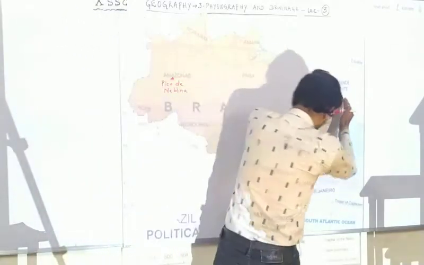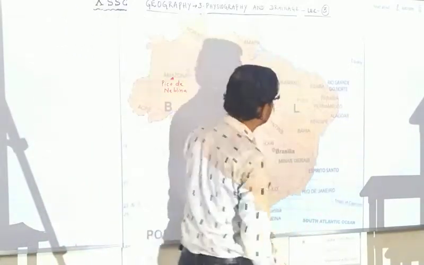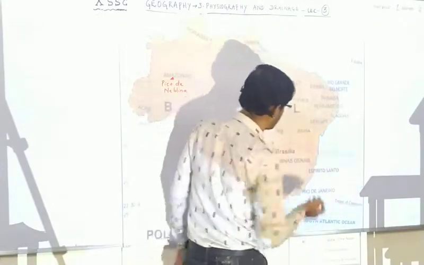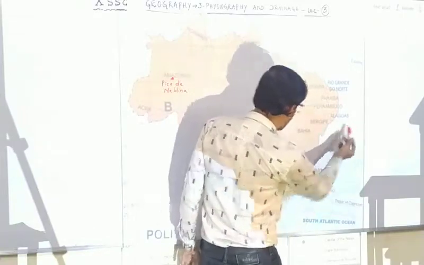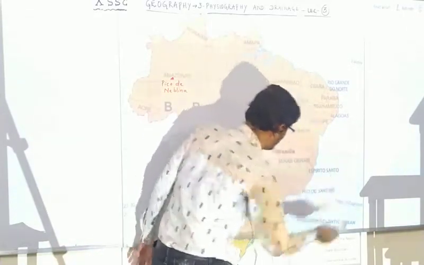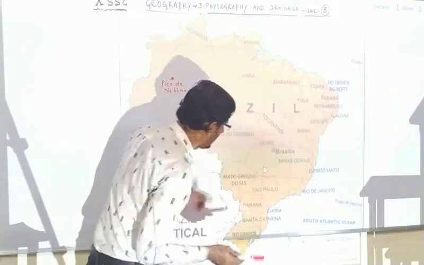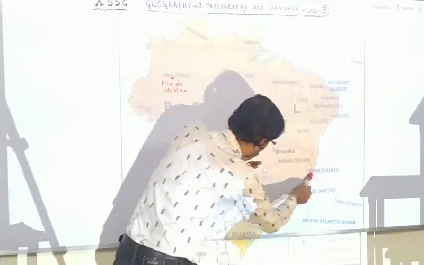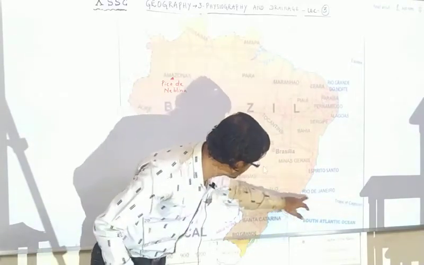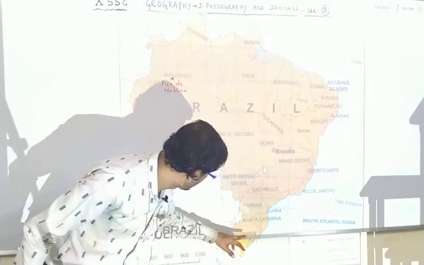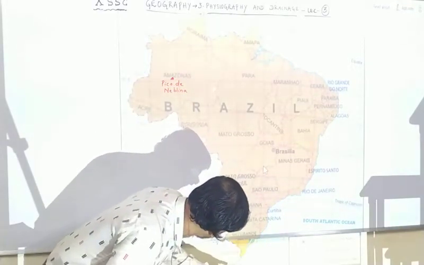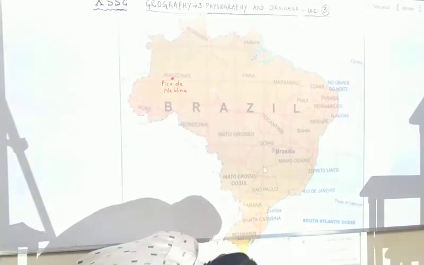Now, the eastern coastal area extends to the south. This is nothing but Paraíba, Pernambuco, then Alagoas, Sergipe, Bahia, then Espírito Santo, Rio de Janeiro, Minas Gerais, not Minas Gerais, but Espírito Santo. Then afterwards, São Paulo, Rio de Janeiro, Curitiba, and Santa Catarina, as well as Rio Grande do Sul.